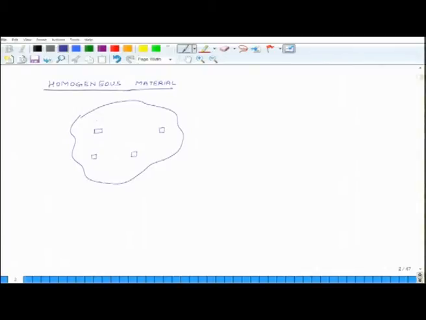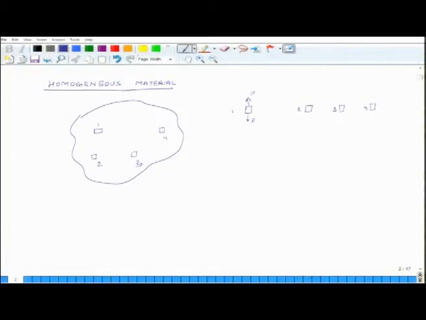Okay. So, you can say take sample number 1, sample number 2, sample number 3, sample number 4, and suppose you want to find the Young's modulus of this material. So, what do you do? You take sample number 1, you pull it in tension, generate a stress strain diagram and find the Young's modulus, and the same thing you do for sample number 2, sample number 3, sample number 4.